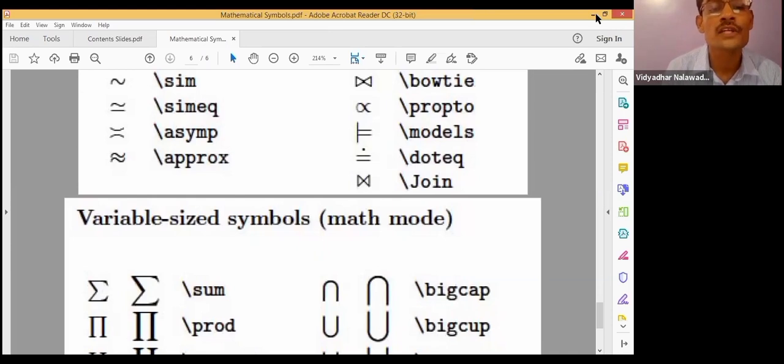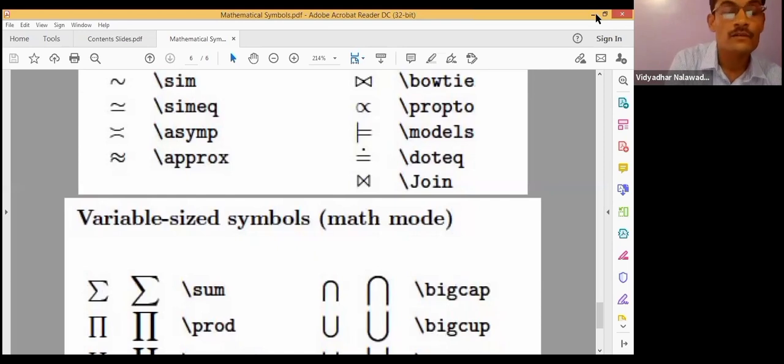SQRT. You see here the second option, SQRT, this is a square bracket and then a curly bracket. Here, if we want cube root of x, then in square bracket type 3 and in curly bracket type x. If there is nothing in the square bracket, it will automatically go to the square root. Otherwise, it will go to the cube root.